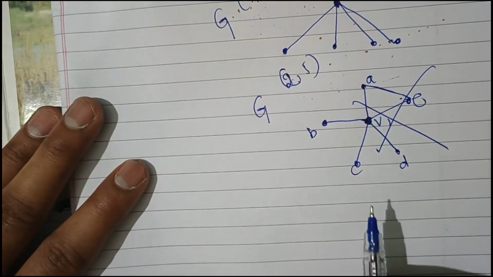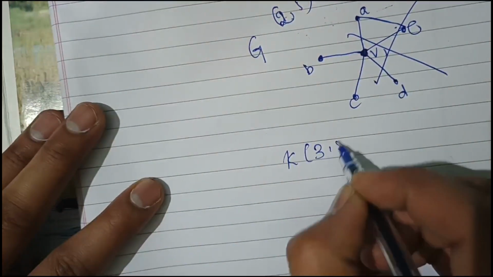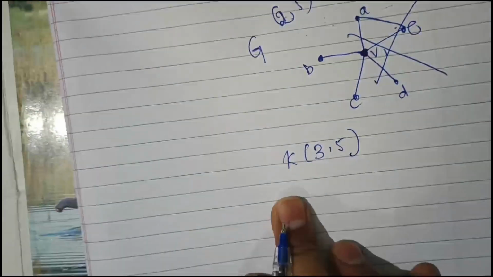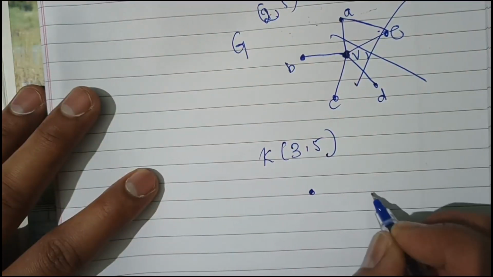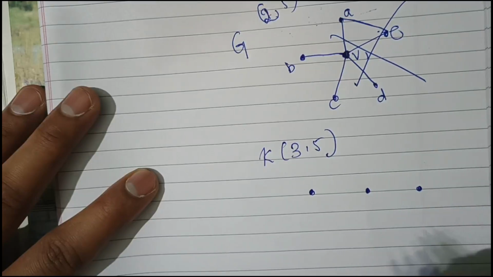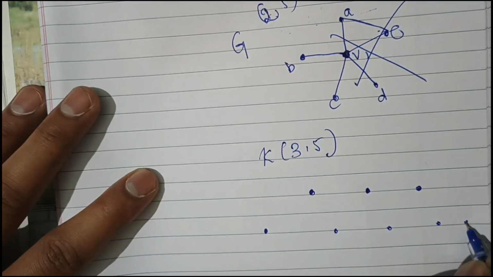Okay, let's see another example, that is K of 3, 5. This will be denoted by K. Okay, 3 comma 5. So 3 we should take above, 5 we should take below: 1, 2, 3, 4, 5.